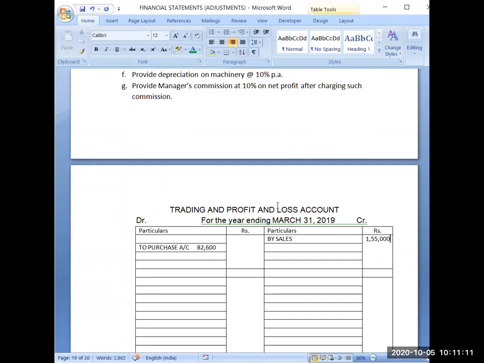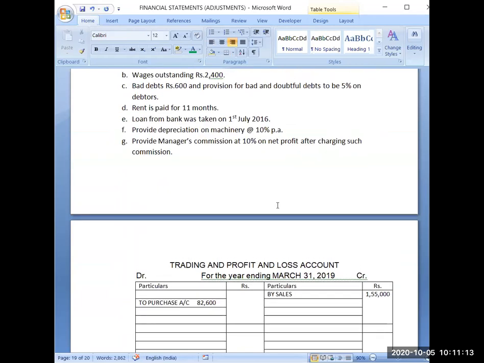Then I know no adjustment is there for sales. That's why I have written the amount of sales in the outer column directly.